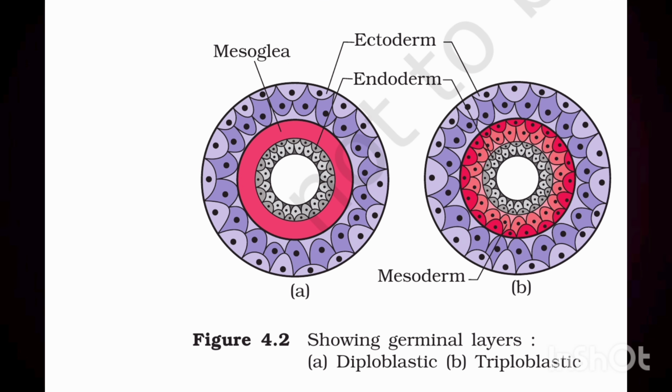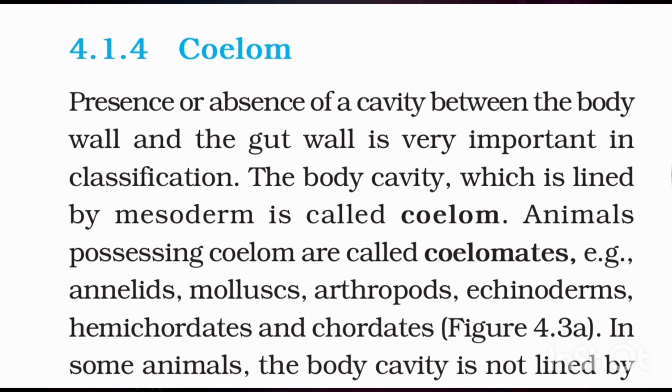Figure 4.2b. 4.1.4 Coelom. Presence or absence of a cavity between the body wall and the gut wall is very important in classification. The body cavity, which is lined by mesoderm, is called coelom. Animals possessing coelom are called coelomates, e.g., annelids, mollusks, arthropods, echinoderms, hemichordates, and chordates.